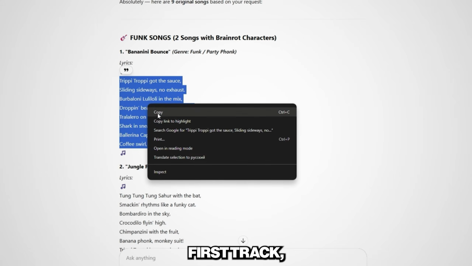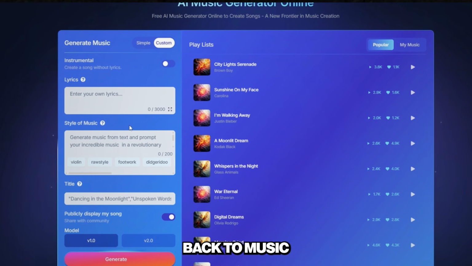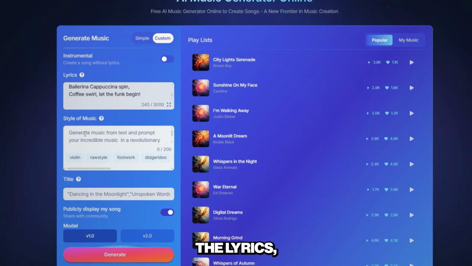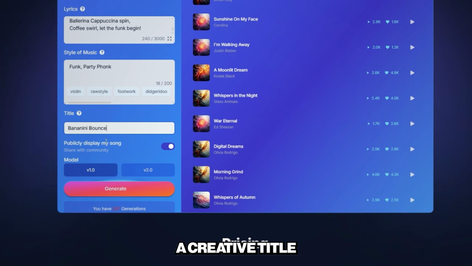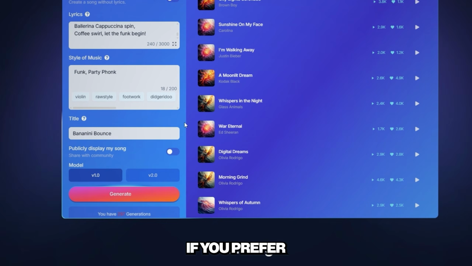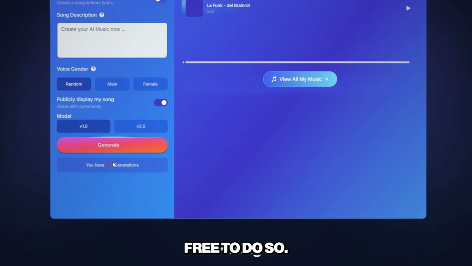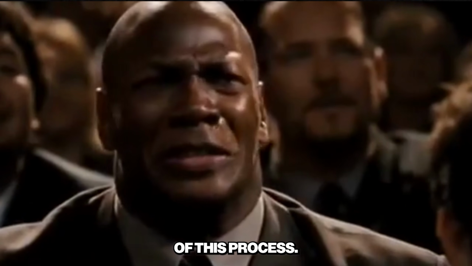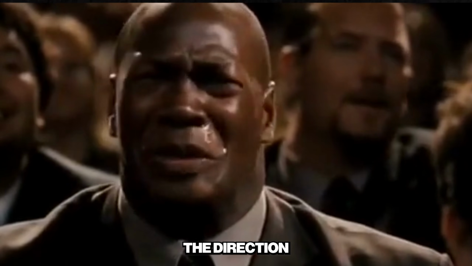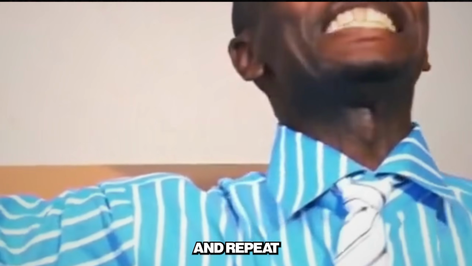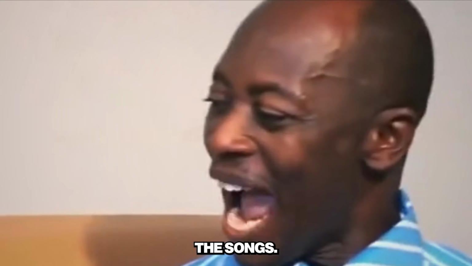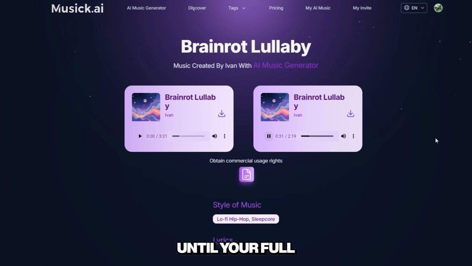We take the first track, copy the text, then head back to Music AI on the site. We paste the lyrics, choose the genre, and add a creative title for the track. If you prefer to add your own genre or come up with a custom title, you're absolutely free to do. So that is the beauty of this process. You can control the direction at every step. Click generate and repeat this process with each of the songs one by one until your full album is ready and complete.